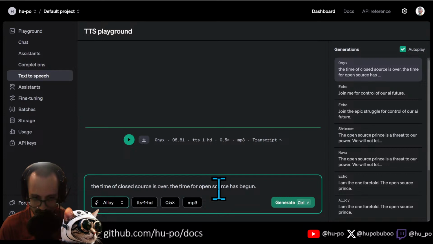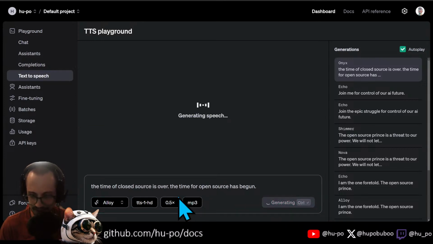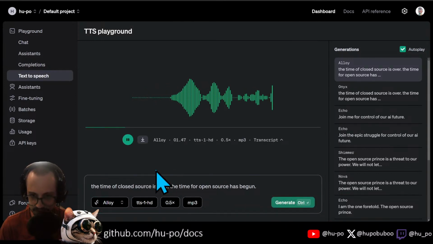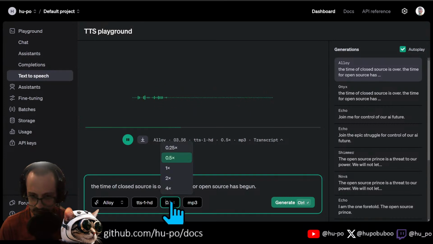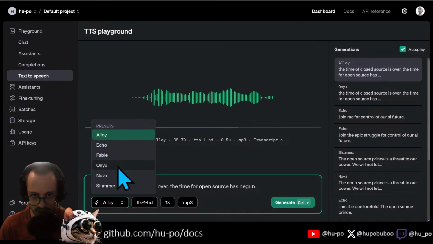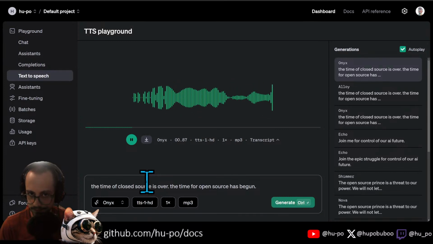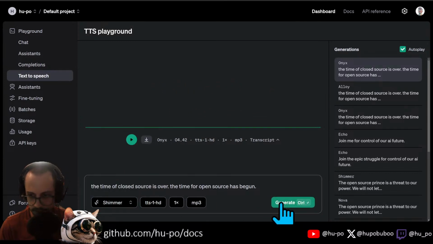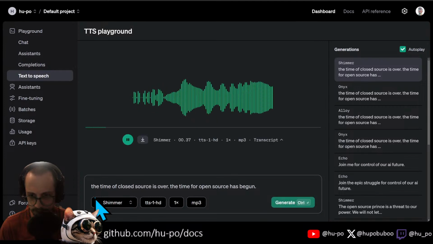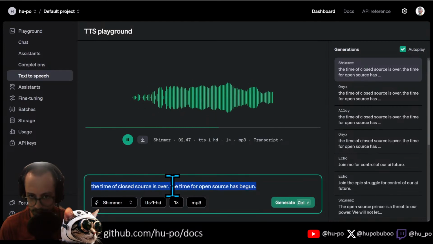That sounded way too sleepy. Let's try that. The time of closed source is over. It sounds too slow. The time for open source has begun. The time of closed source is over. The time for open source has begun.